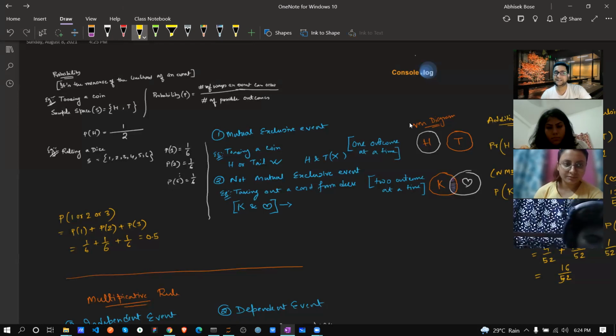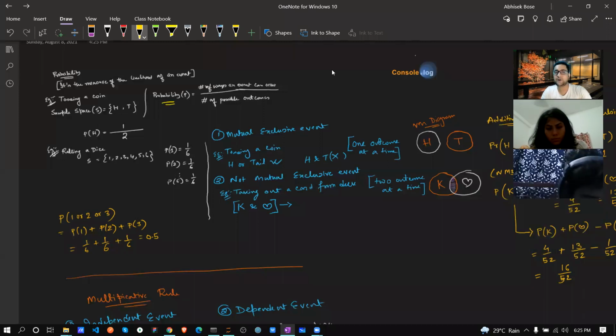So what is probability? Probability is very simple. It's the measure of the likelihood of an event. What is the meaning of that? It means how many ways an event can occur. Probability is the number of ways an event can occur divided by the number of possible outcomes.